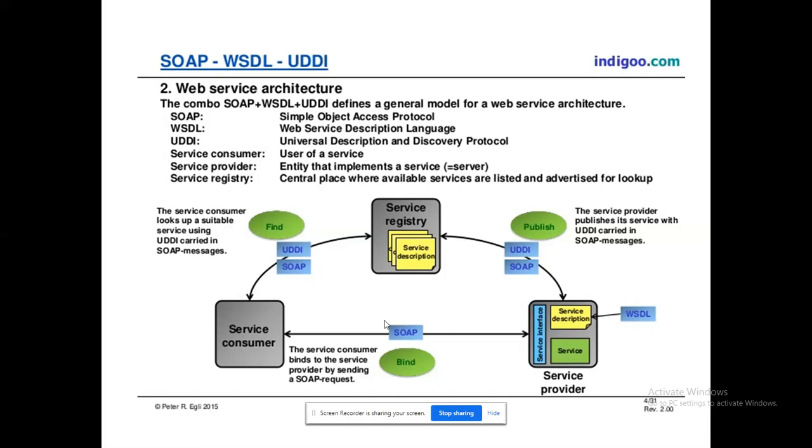And next, UDDI. What is the purpose of UDDI? UDDI is like a directory, like a telephone directory. It consists of a set of web services, categorized. If any consumer wants to access a service, it will ask the corresponding UDDI, and in turn UDDI will supply it. The service provider will host all the available web services with the corresponding UDDI.